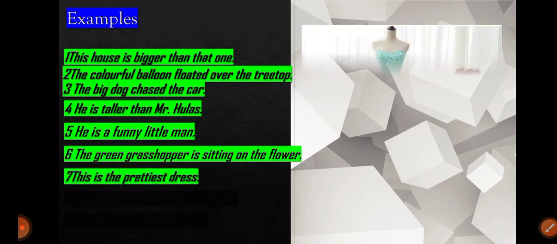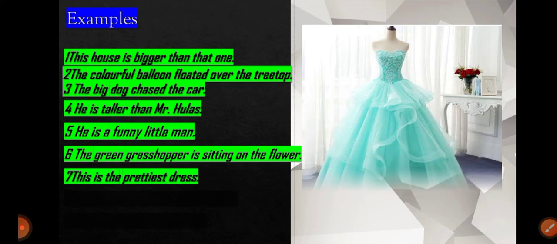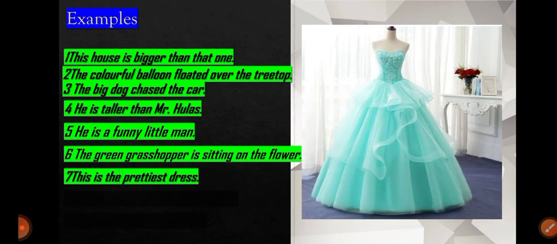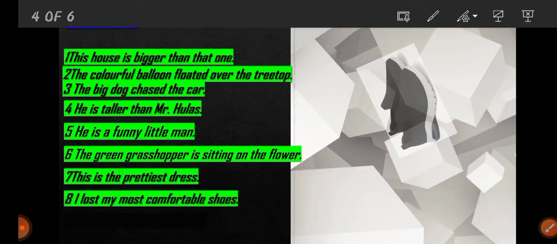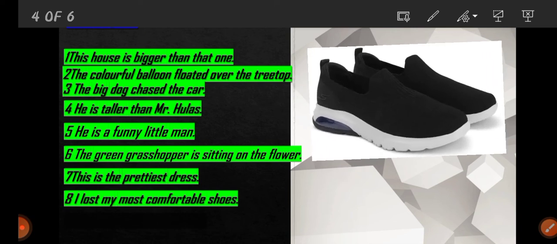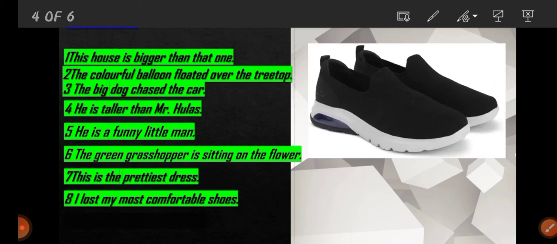The next is this is the prettiest dress. What kind of dress? Prettiest. So here prettiest is an adjective, and all superlative degrees like best, intelligent or most, these are all adjectives. The next is I lost my most comfortable shoes. What kind of shoes I lost? Comfortable, and most is a superlative degree, so it is also an adjective.